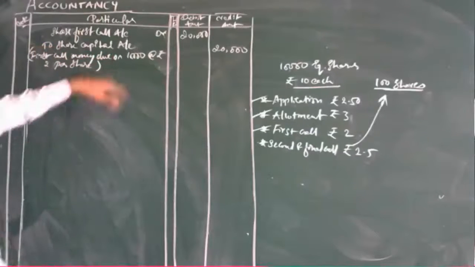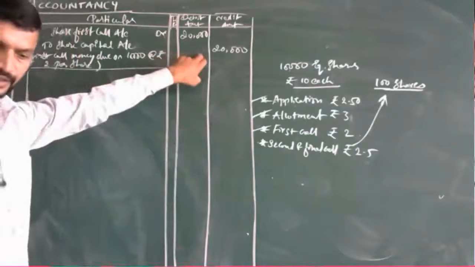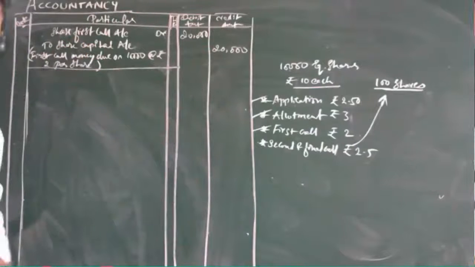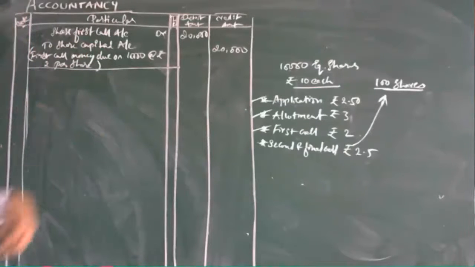This is the first entry we get. So it will be 20,000. Now this is directly taken into the share capital account. Individual accounts being opened means it is directly shifted there.